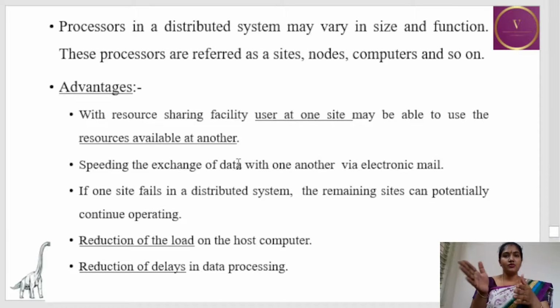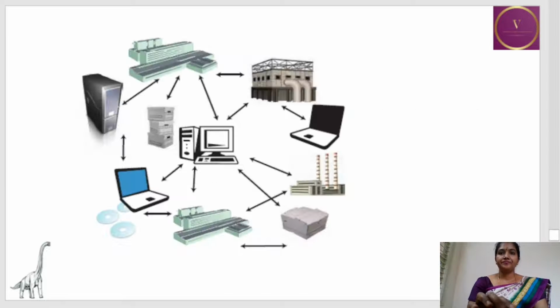That is, since it is loosely coupled, the memory is distributed and the load is not on one host computer. So, it reduces delay in data processing, since each process can be processed in the processor which is capable of doing it.